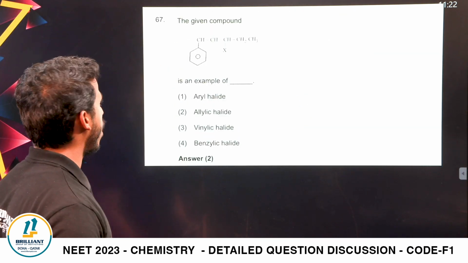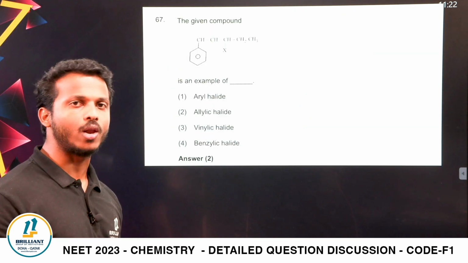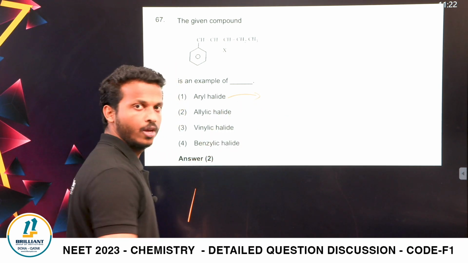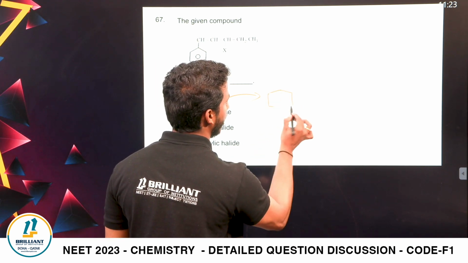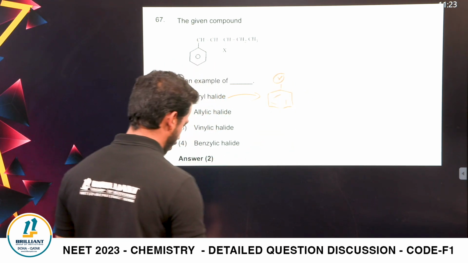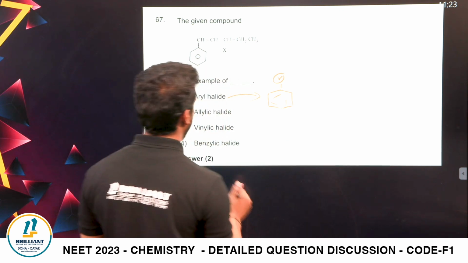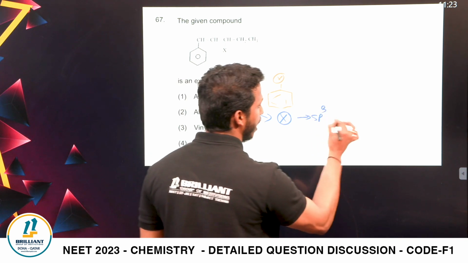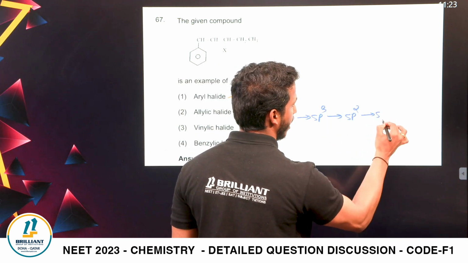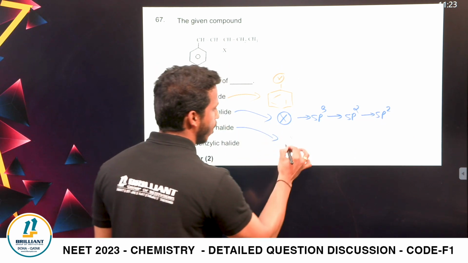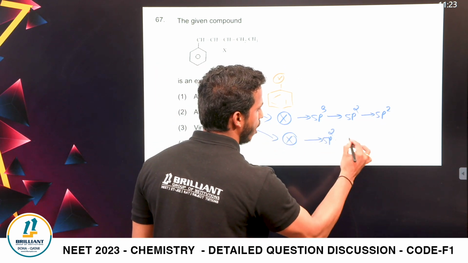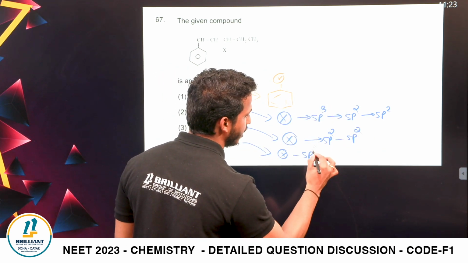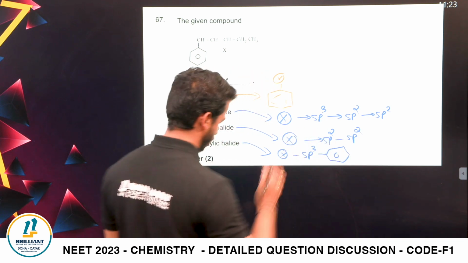Next one. The given compound is from the chapter haloalkanes and haloarenes, grade 12 chemistry, dear all. Very simple question. What is meant by aryl halide? Aryl halide means halogen directly present on an aromatic ring or an sp2 carbon, right? What about allylic halide? Allylic halide means halogen connected to a carbon sp3, then it's connected to sp2. But vinylic means what? Halogen connected to a carbon sp2, again connected to sp2. What do you mean by benzylic? Halogen connected to a sp3 carbon, then connected to a benzene ring, a phenyl ring.